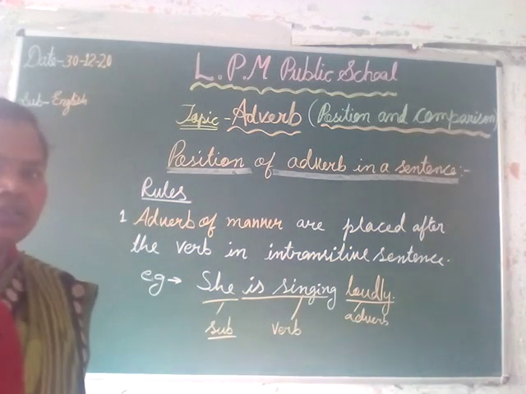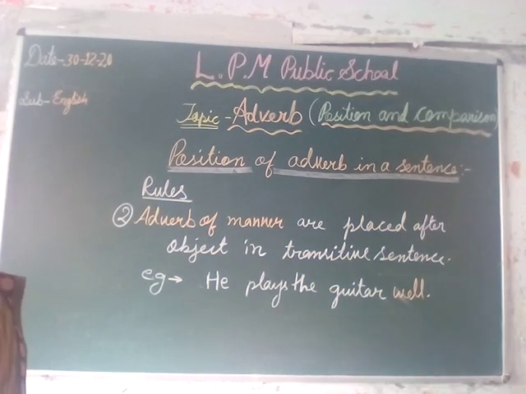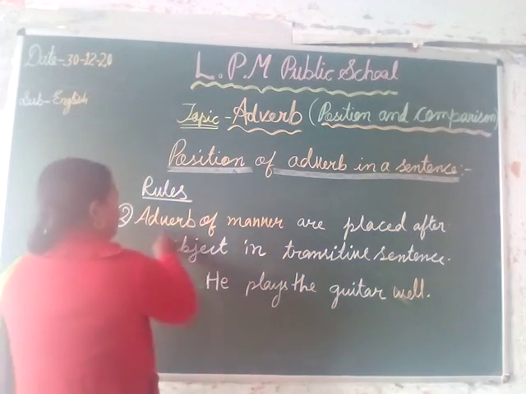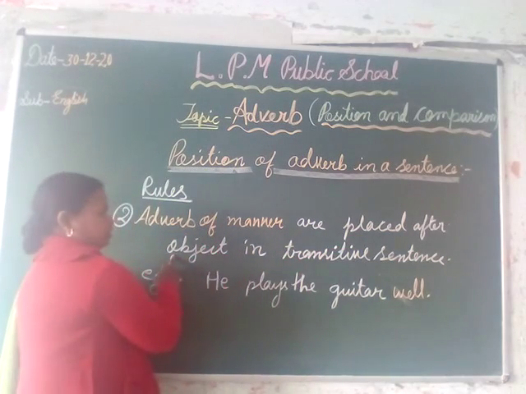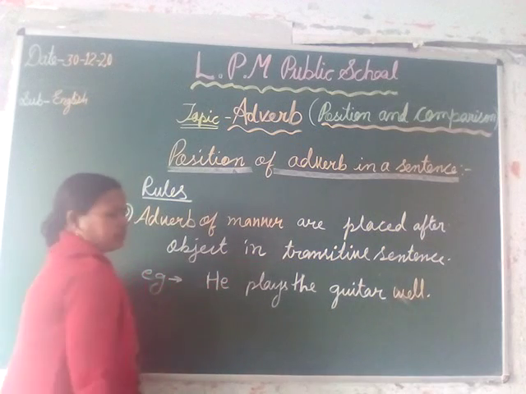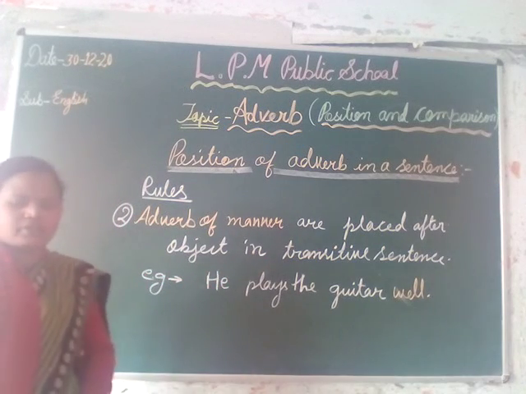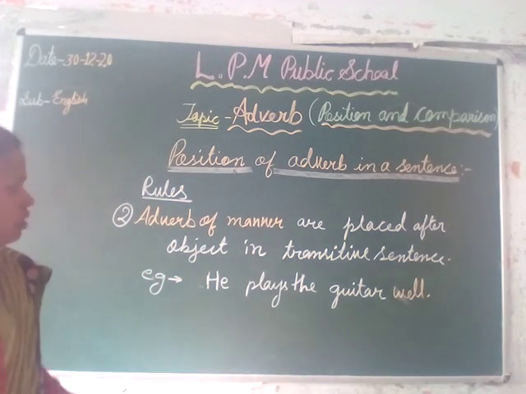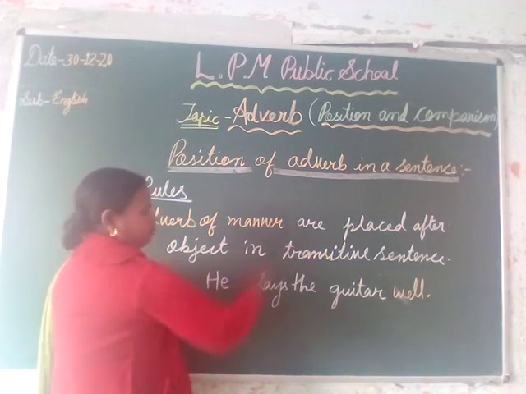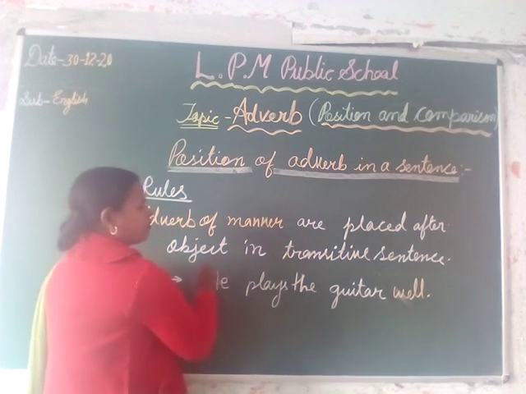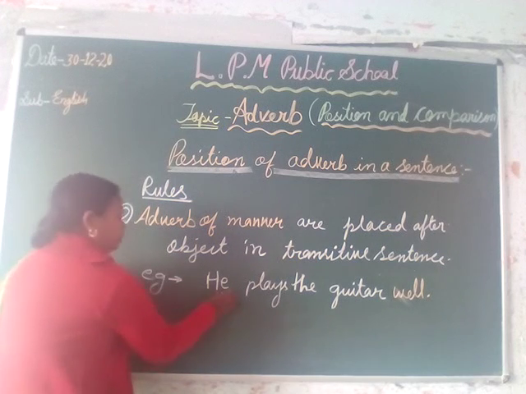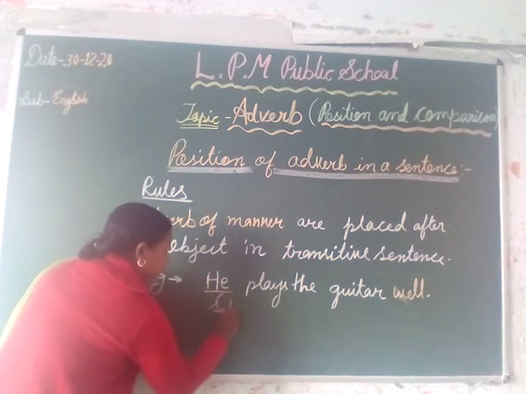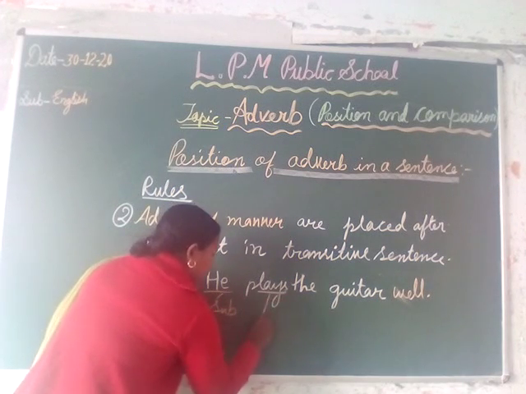Now we see the second rule. Rule number 2 is: adverbs of manner are placed after the object in a transitive sentence. When our sentence is in transitive form, then the adverb is placed after the object. One example is given here. He is the subject. Plays is the verb.